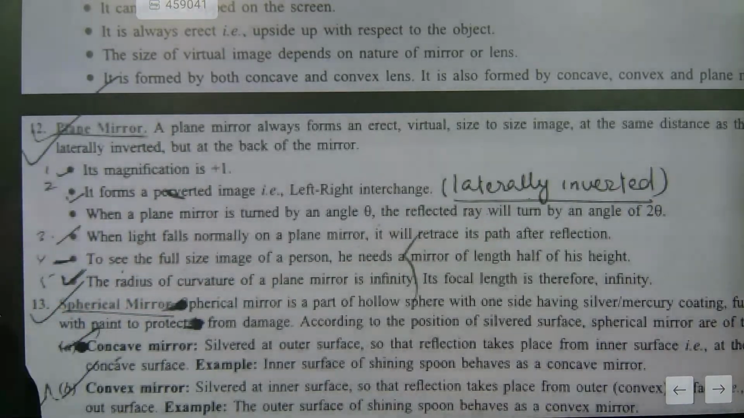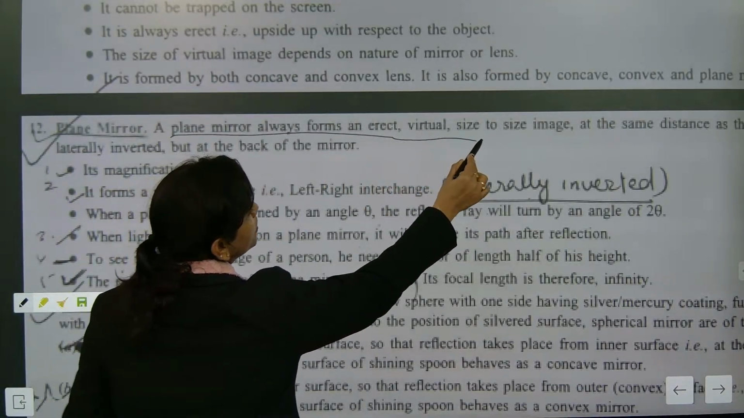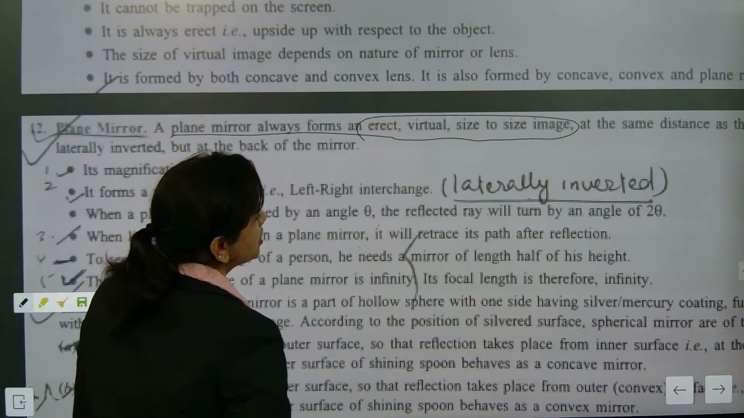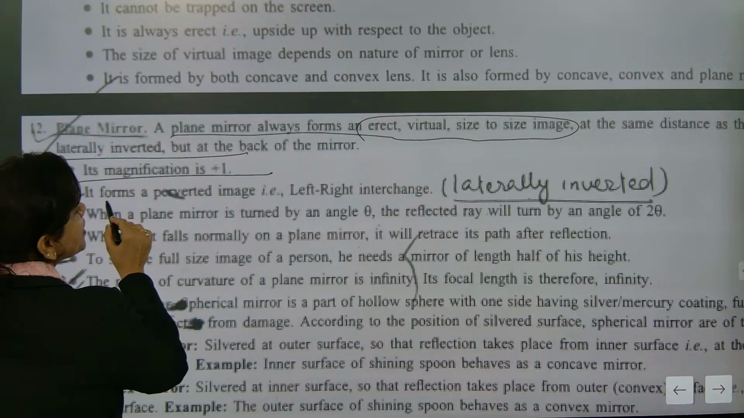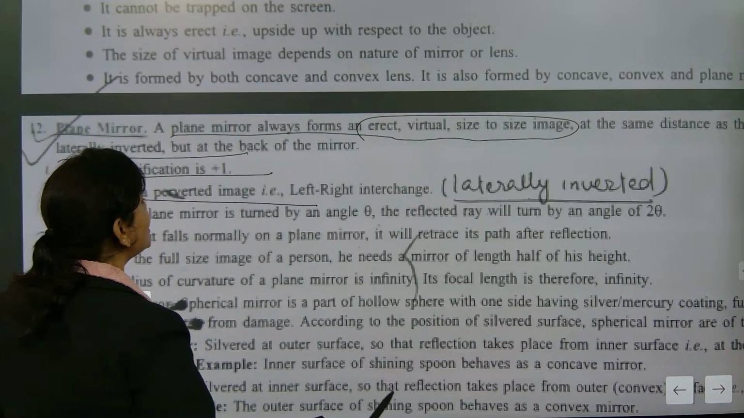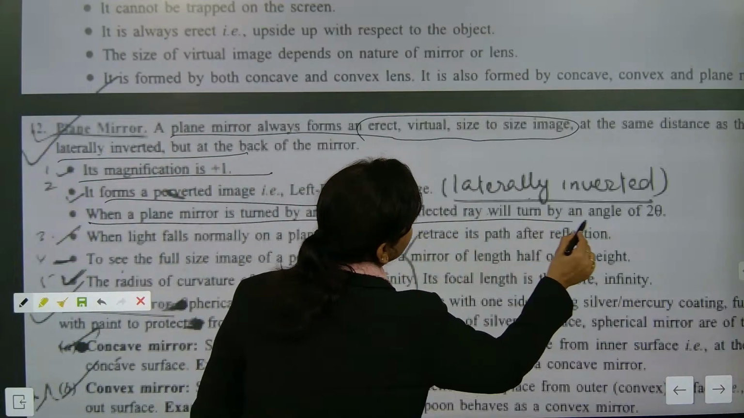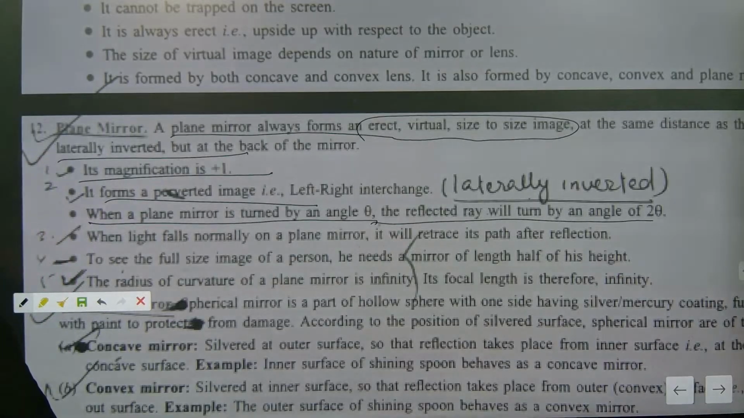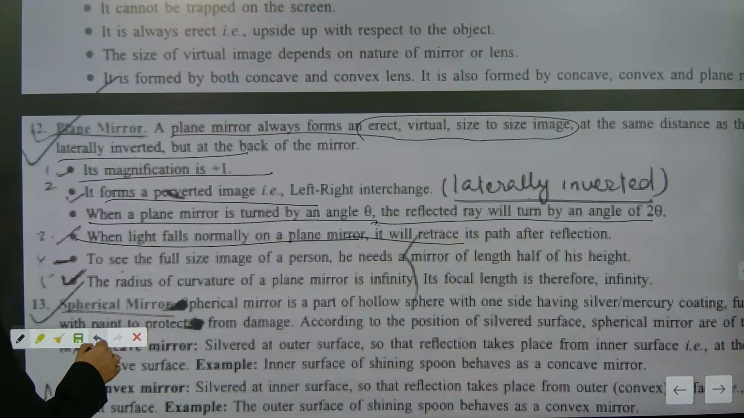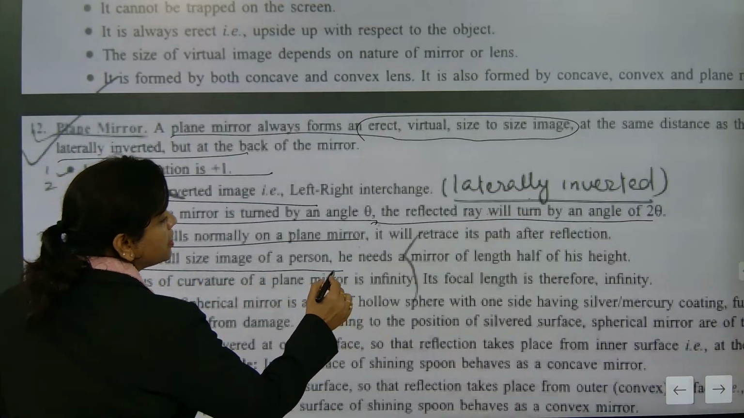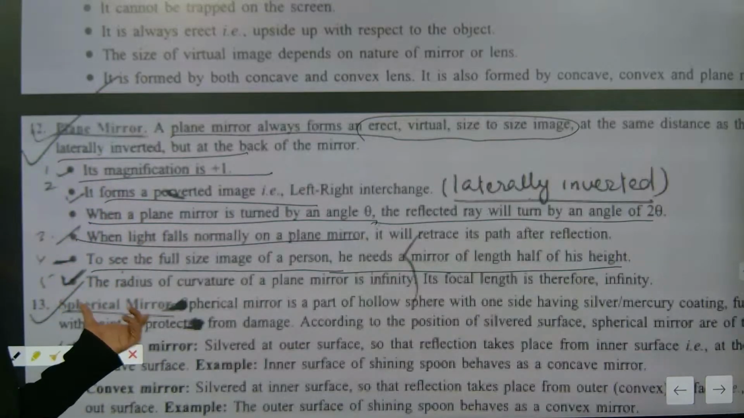The first important point is that a plane mirror always forms an erect, virtual, size-to-size image at the same distance. There is lateral inversion, magnification will be one, and left appears as right. If a plane mirror is turned by an angle theta, the reflected ray will turn by an angle of 2 theta. When light falls normally on a plane mirror, it will retrace its path. To see the full image of a person, we need a mirror of half his height. So these are some crucial points about the plane mirror.